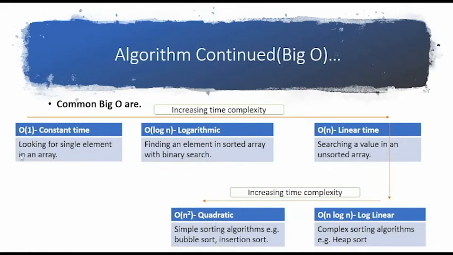So what is constant time? An example would be, suppose you are looking for a single item, there is an array, and you want to fetch one item from position 0, 1 or the 100th position, you can fetch it directly through index. So it would be fetched in constant time. There would not be a linear increase in searching the value. If I search the first element or the 100th element, there would not be an increase in time. It would be constant because I am searching directly with the index. So that would be called constant time.